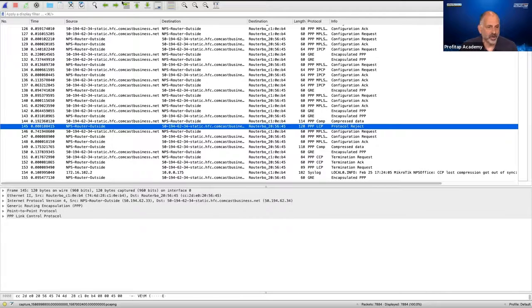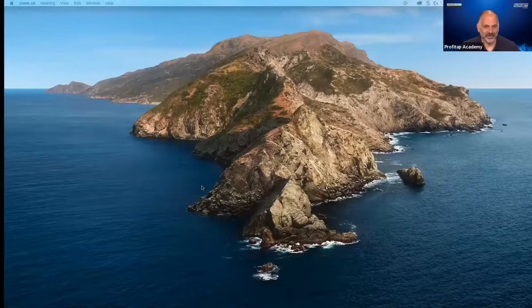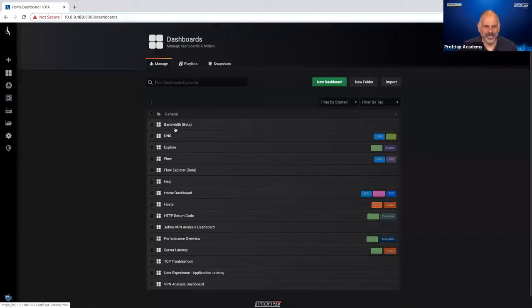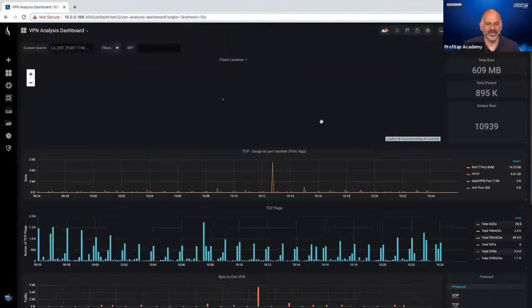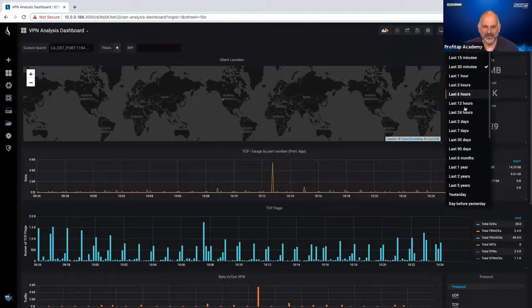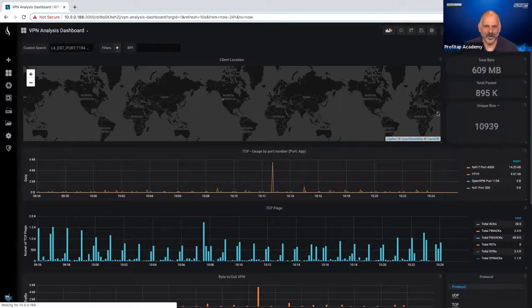Now, let me just come over because I've got to show you this. This is something really slick. Within the IOTA, we have a whole series of dashboards that come with it. John, the SE that's on here, came up with a VPN dashboard that he sent me yesterday. He said, hey Mike, this is a dashboard I put together, and let's open this up. Let's take a look at the last 24 hours.